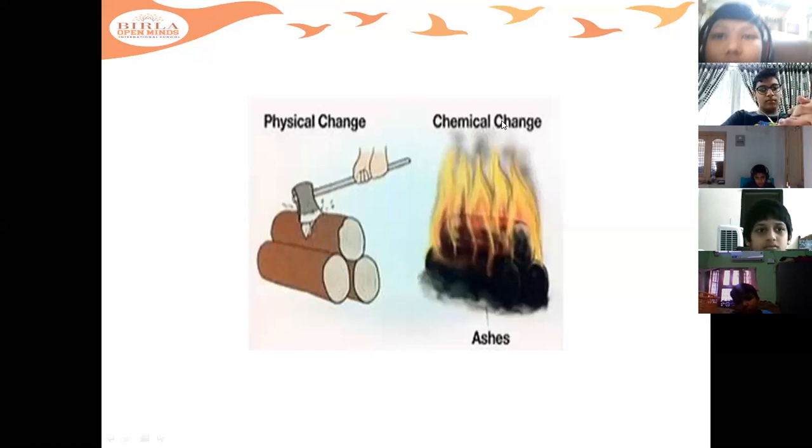This carbon dioxide escapes out in the form of bubbles. These drinks are carbonated. Why? Because carbonic acid is present inside it. Carbon dioxide is dissolved in water in these cool drinks. So that's why the bubbles come out. So this is a chemical change again.